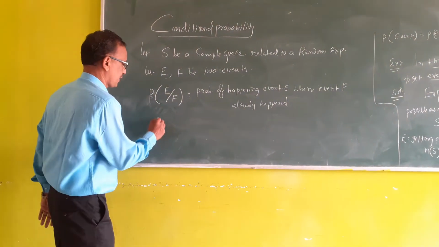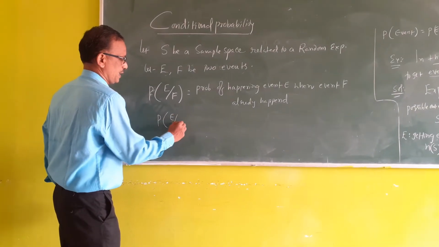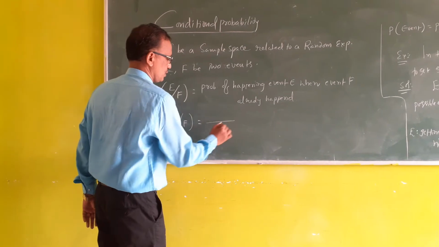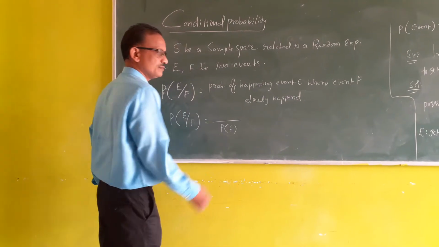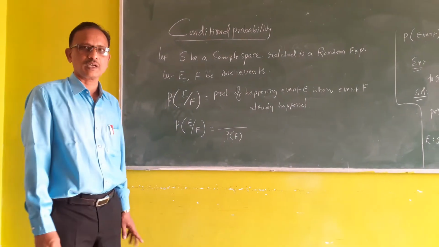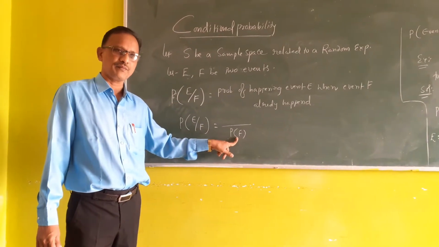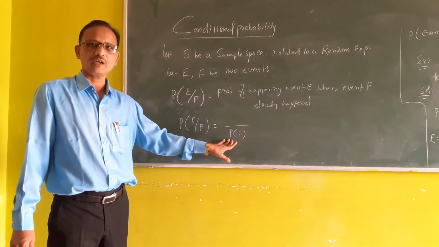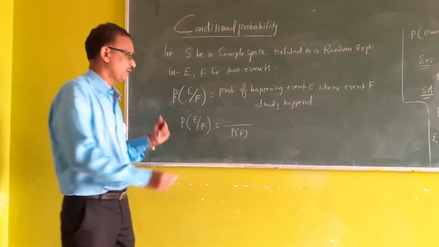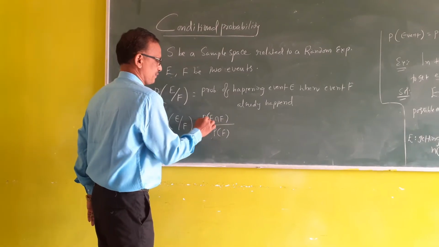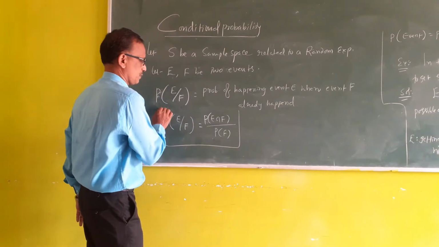So this is defined as P(E by F) equal to: first the event F happens, after that E happens, that means E intersection F. This is conditional probability.